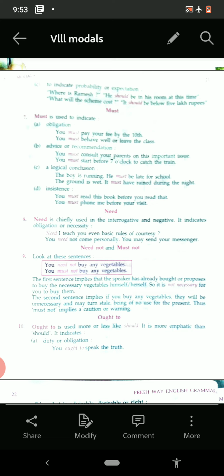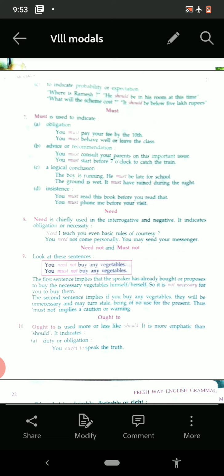So it is not necessary for you to buy them. And the second sentence implies if you buy any vegetables, they will be unnecessary and may turn stale, being of no use for the present. Thus must not implies a caution or a warning.